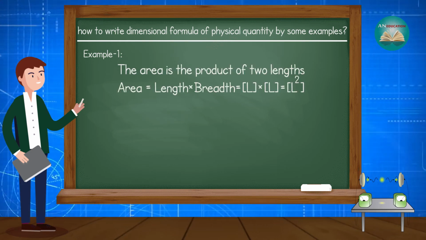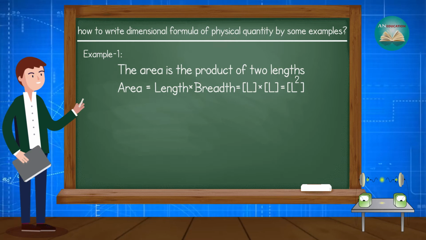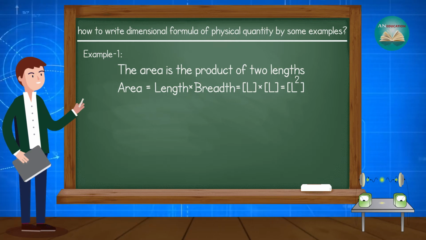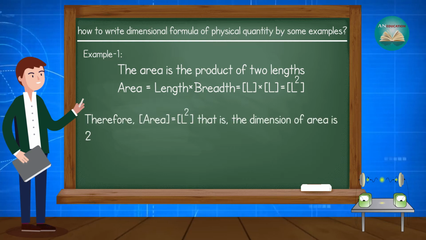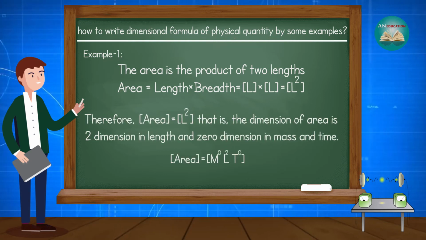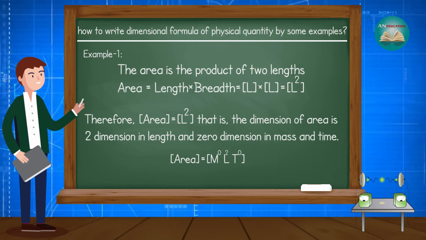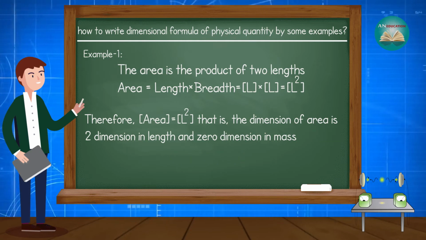So, area is equal to length into breadth, and the dimensions of length and breadth are square bracket capital L multiplied by square bracket capital L. Therefore, the dimension of area is equal to square bracket L squared. That is, the dimension of area is 2 in length and 0 in mass and time.